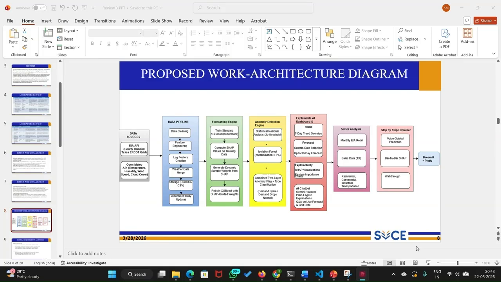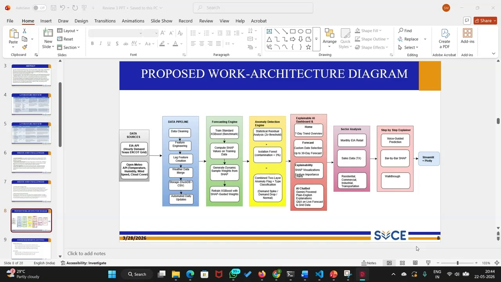And then the fourth one is the anomaly detection engine. After generating the forecast, the system performs anomaly detection using a two-layer approach. First, statistical residual analysis checks whether the prediction error crossed a defined threshold, like 20. Next, the isolation forest is used to identify unusual patterns in the data with a contamination set to 3%. By combining both these methods, the system classifies anomalies into categories such as demand spike, demand drop, or normal behavior.